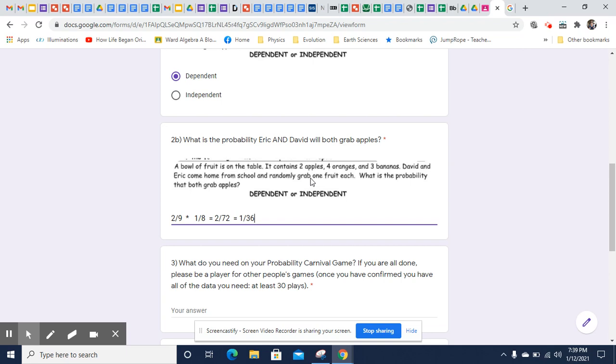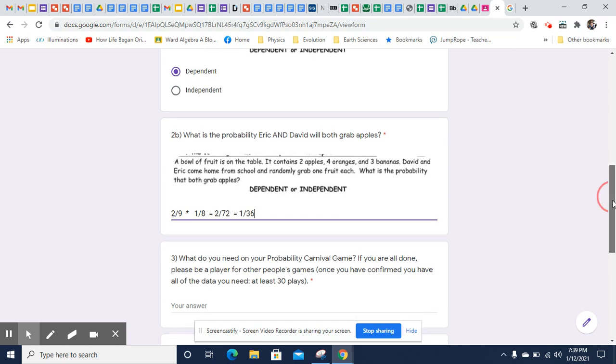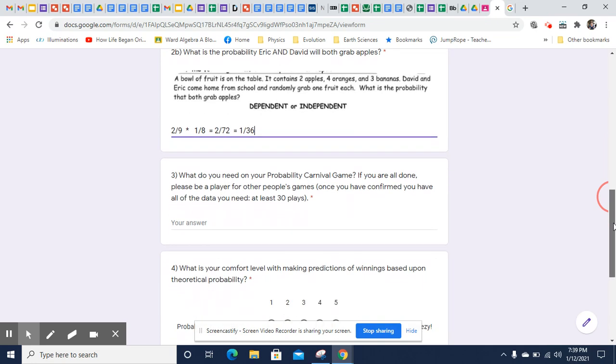So that is the probability that both will grab apples, 1 out of 36. In fact, that's the same probability of rolling 2 6s on 2 6-sided dice, because that's 1 out of 6 times 1 out of 6.